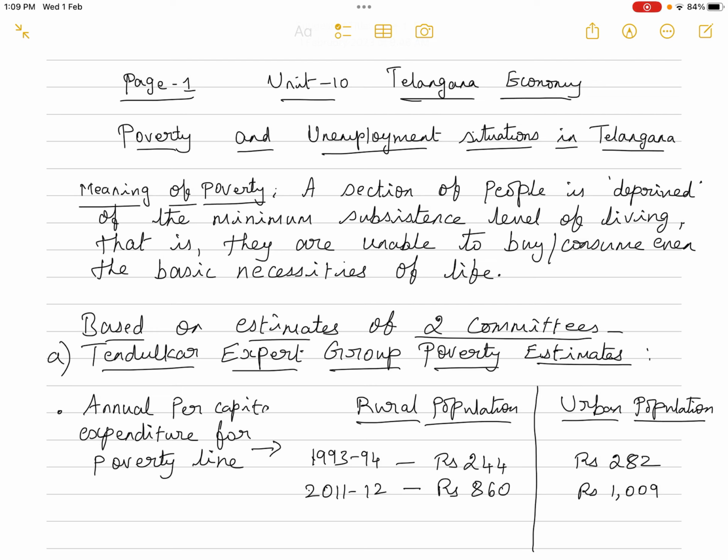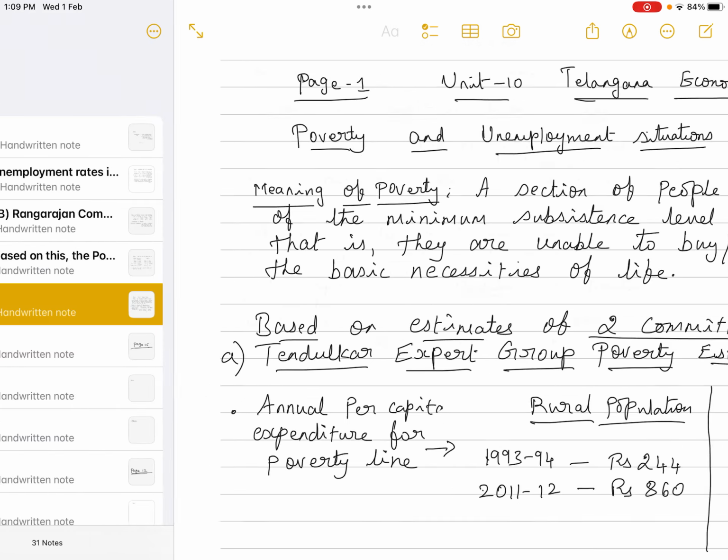So as of now, if a person is spending 860 rupees annually in the rural area, and if a person in the urban area is spending 1009 rupees, he or she is said to be on the poverty line. If they are not able to spend this much, they are supposed to be below the poverty line. So this is the annual per capita expenditure; this 860 and 1009 is the amount a person has to be able to spend per year.